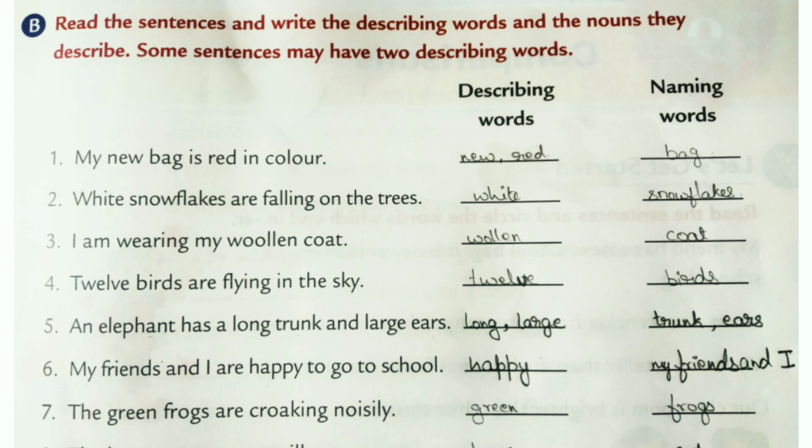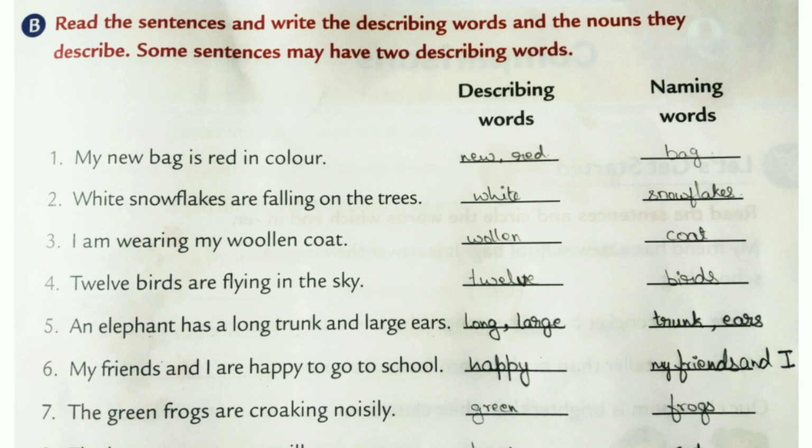My new bag is red in color. So which is the naming word? We are talking about the bag. So bag is the naming word. How is the bag? It is new and it is red. So the describing words are new, red, and the naming word is bag. Okay, write it down fast, children. N-E-W, new, R-E-D, red, and the naming word bag, B-A-G, bag.